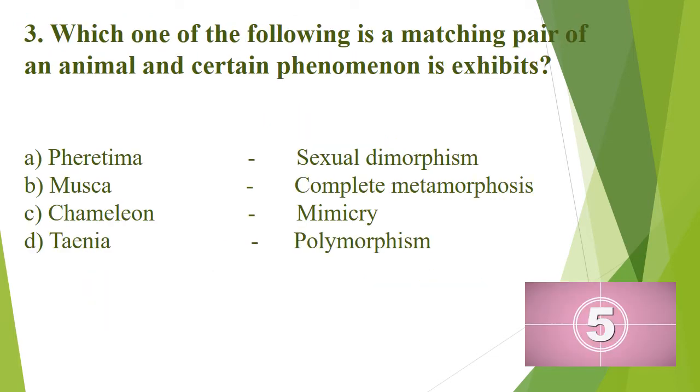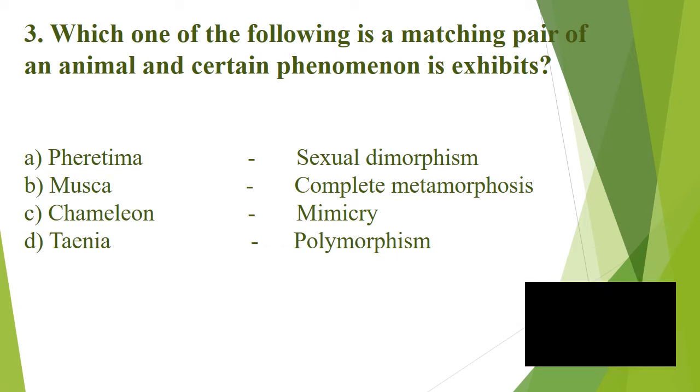Question number 3. Which of the following is a matching pair of an animal and certain phenomenon it exhibits? And the options are A. Pheretima, sexual dimorphism. B. Musca, complete metamorphosis. C. Chameleon, mimicry. Or D. Taenia, polymorphism. And the correct answer is option B.